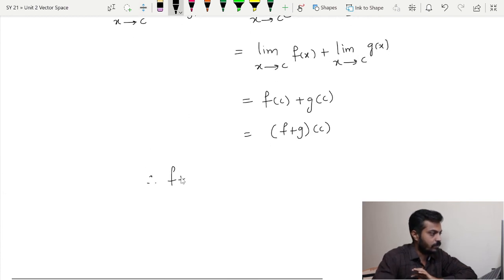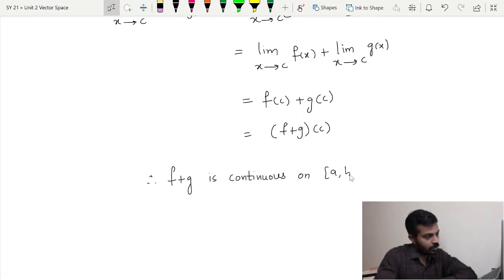Therefore f plus g is continuous on the closed interval [a, b], and therefore V is closed under addition.